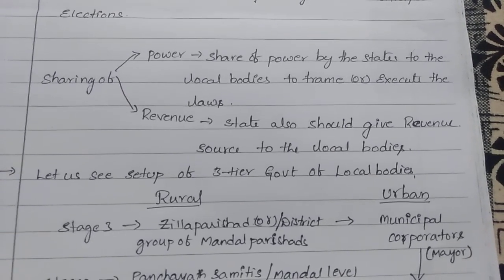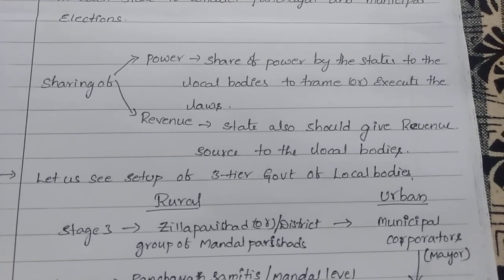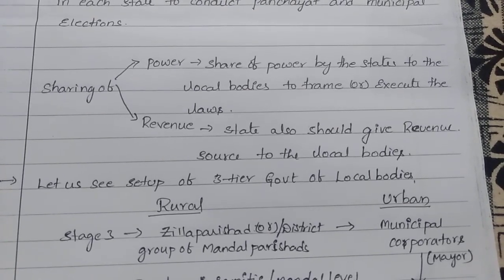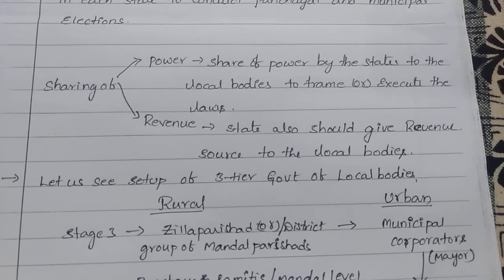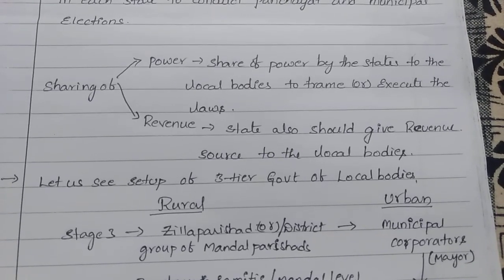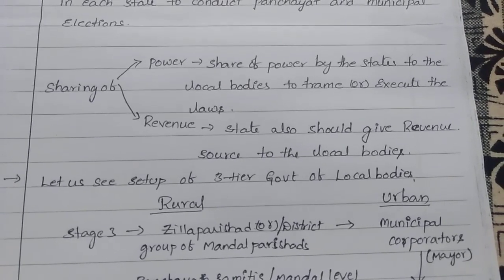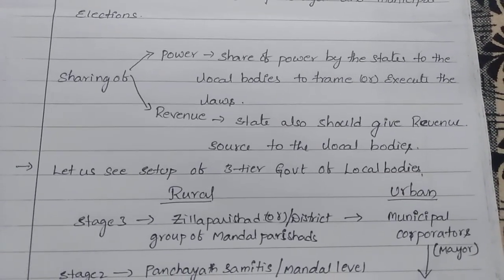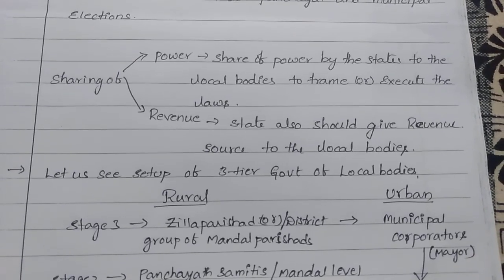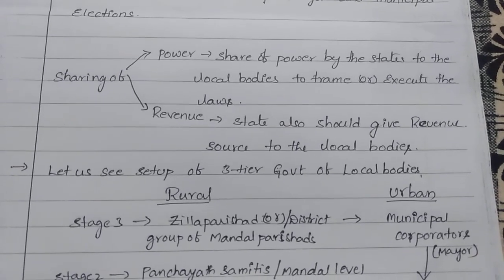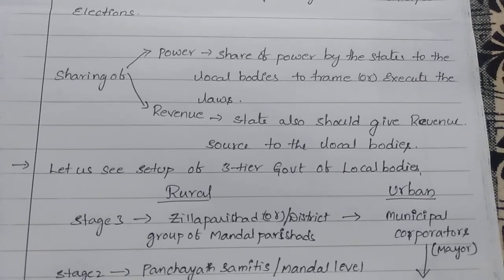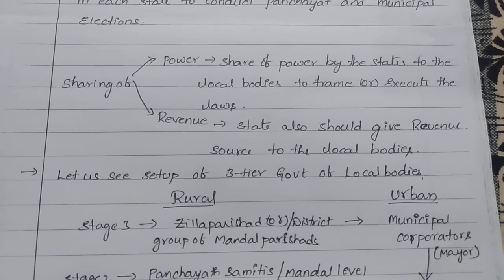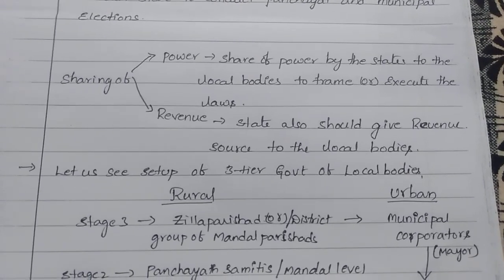Even if they have the power, without the revenue, then what's the use? They can't implement or execute the laws. Is it correct or not? So they should have the revenue support also. That revenue also should be shared by the state government. How is the revenue going to be obtained for the different levels of local self governments? If you take the gram panchayat, how are they going to get the revenue? By house taxes, means property taxes. Okay, this is the fifth change, under the 73rd and 74th amendment.